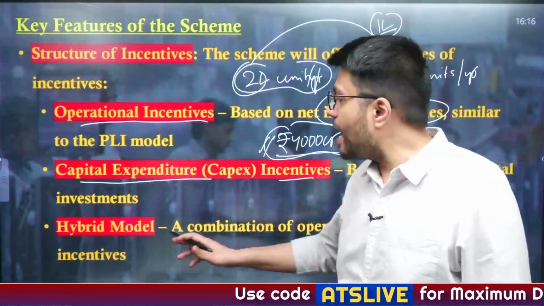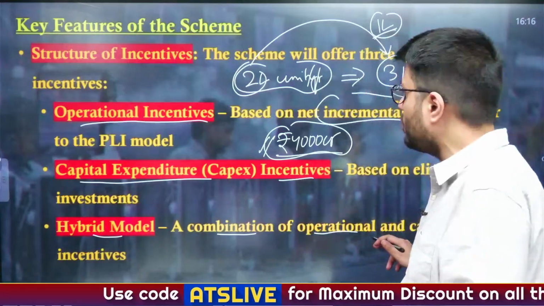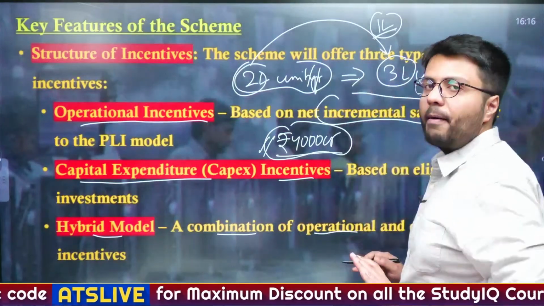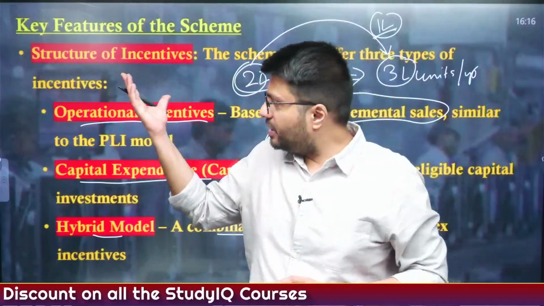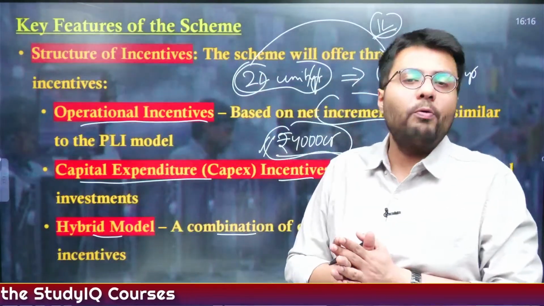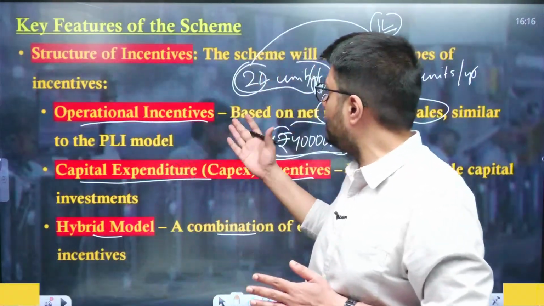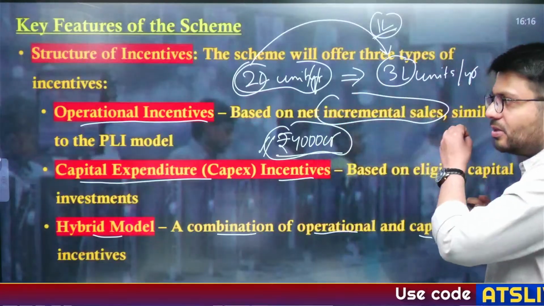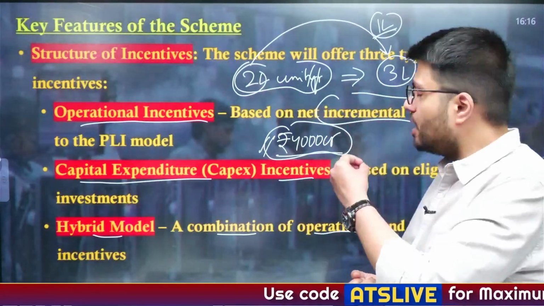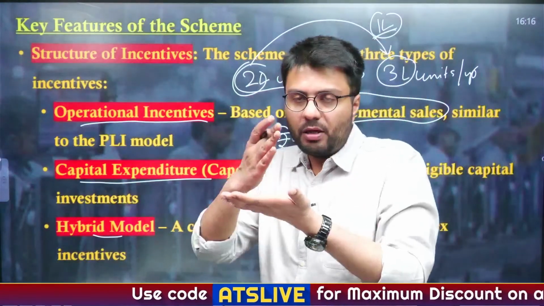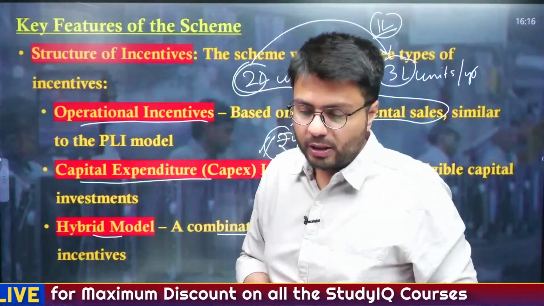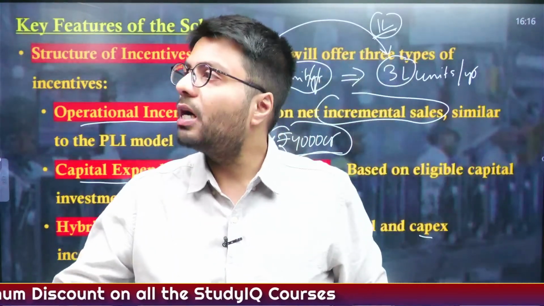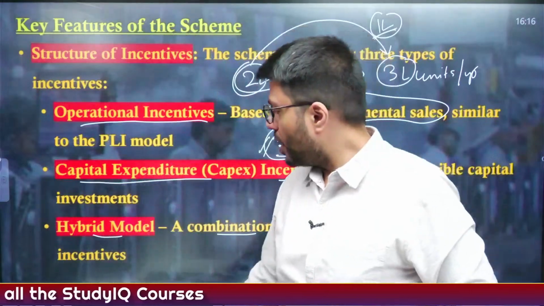And there is also a hybrid model which will combine both operational incentive as well as capital expenditure incentive into one component. So this is how the incentives will be provided under the scheme. One is operational incentive, which is based on incremental sales. The other is capital expenditure incentive, made on eligible capital expenditure, which is the capital expenditure made after the company has enrolled for the scheme. Understood? So this is how this particular scheme works.